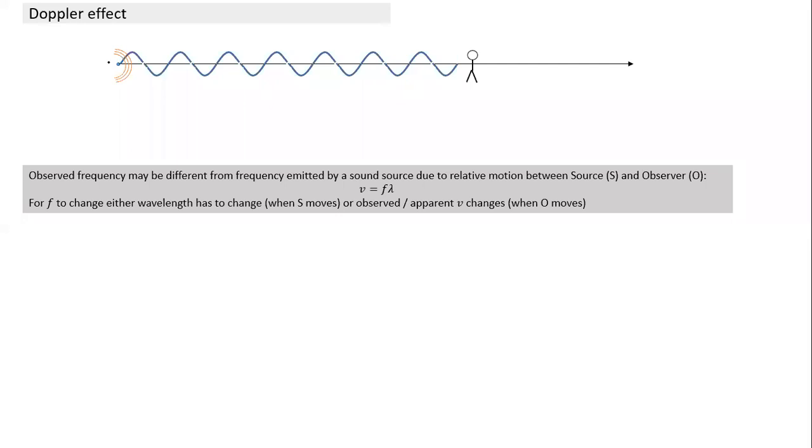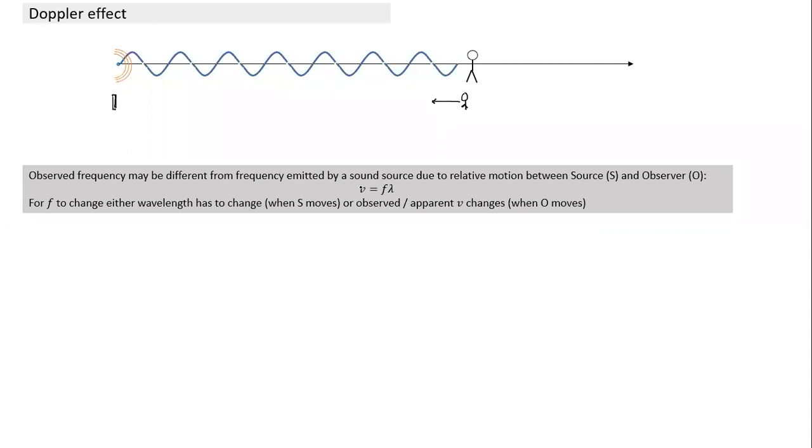But suppose somebody claps here, or presses a piano key here. This sound will reach this person at a certain speed. But if this person starts moving towards the sound source, the clap sound will reach him faster. It's not that the speed of sound has changed. The apparent speed has changed because the observer has started moving. So what changes V? Not the motion of the source. The motion of the observer changes the speed of sound observed by this observer.